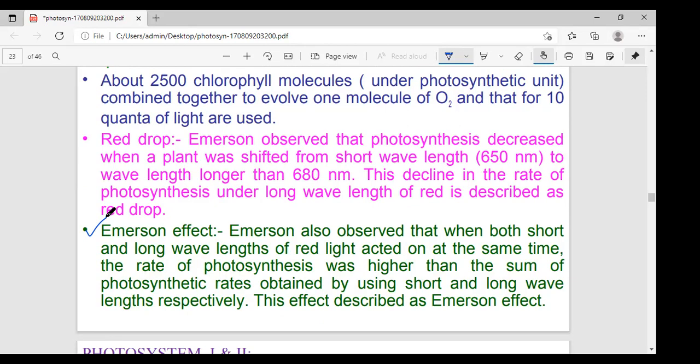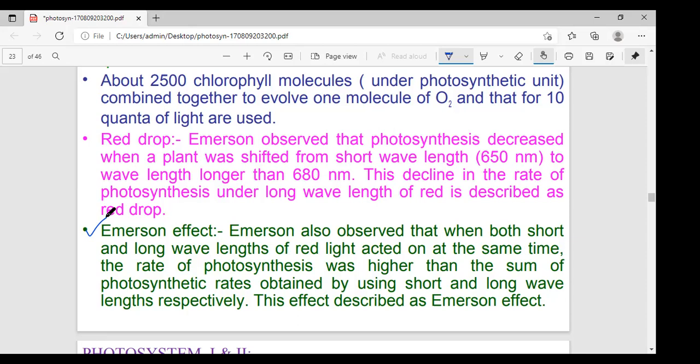What is chlorella? Here: scientist name, year, type of work. In the Hill experiment, the scientist took isolated chloroplasts instead of intact plant chloroplasts. Emerson took chlorella, a unicellular green alga, a member of Chlorophyceae. What is chlorella? A unicellular green alga. What is the class? Chlorophyceae.